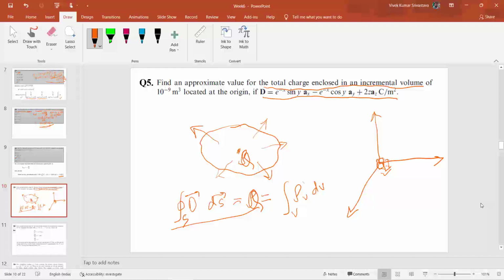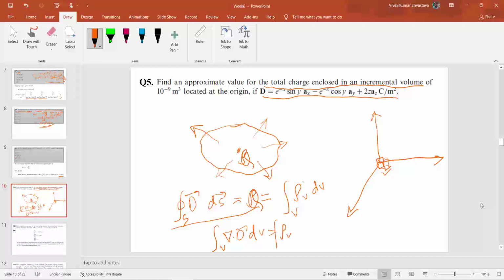You can represent this surface integral by a volume integral: the volume integral of del dot D dv is equal to the volume integral of rho v dv. So from here you can come up that del dot D will be equal to rho v. We will basically use this formula for solving this question.